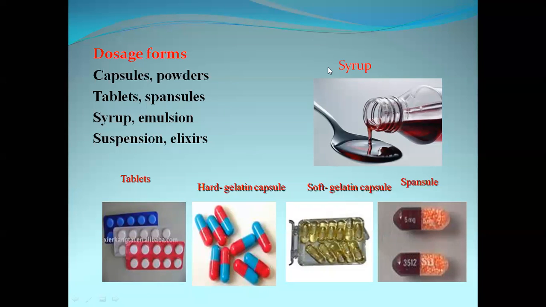In pharmacology, drugs are available in various dosage forms, that is as capsules, powders, tablets, emulsions, syrups, suspensions, and elixirs. These are the drug dosage forms which can be given to the patient.